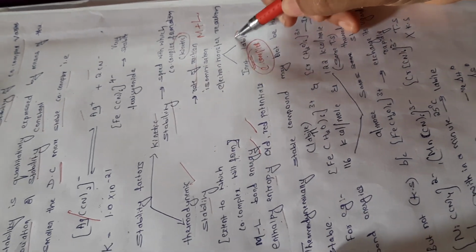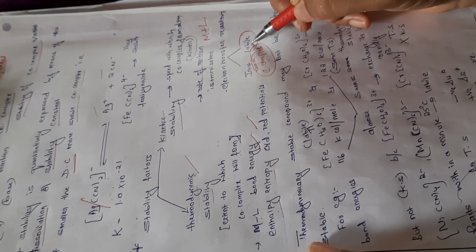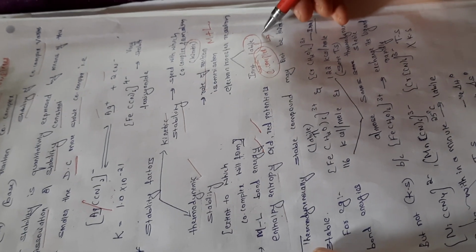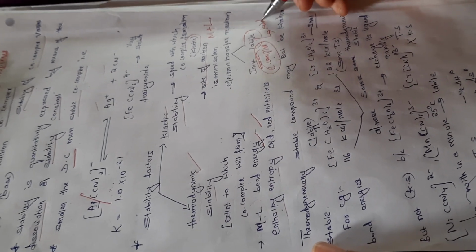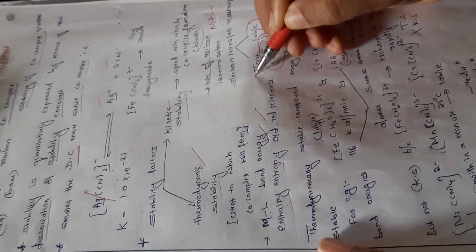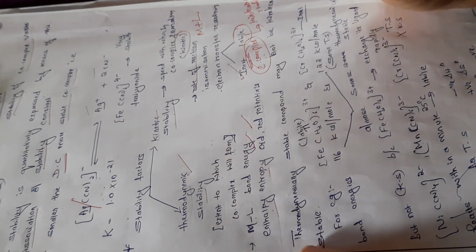Such complexes are labile. Such labile complexes are referred to as kinetically unstable. If certain complexes are inert, those complexes are referred to as kinetically stable.